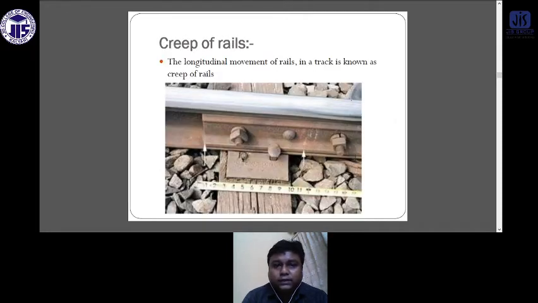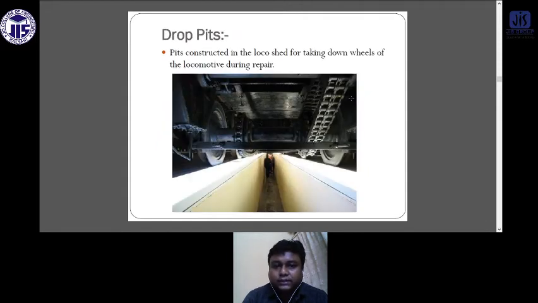Now what is the creep of the rails? Creep is the longitudinal movement of the rails in a track. What is a drop pit? A drop pit is constructed in a loco shed for taking down wheels of a locomotive during repair. So when we need to repair the wheels, we need to move below the train. So this is called the drop pit.